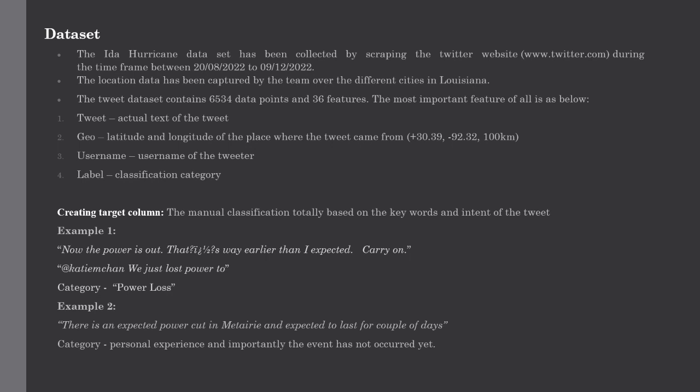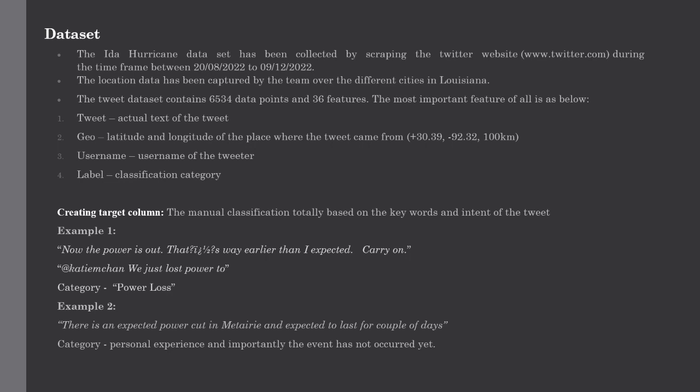Tweet, the actual text of the tweet. It is important because it's the actual content of the tweet. And then geo, the latitude and longitude of the place where the tweet came from. This is the longitude and latitude of Louisiana, and 100 kilometers is the range. Username of the tweeter.